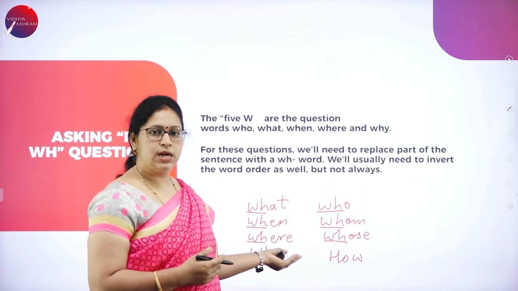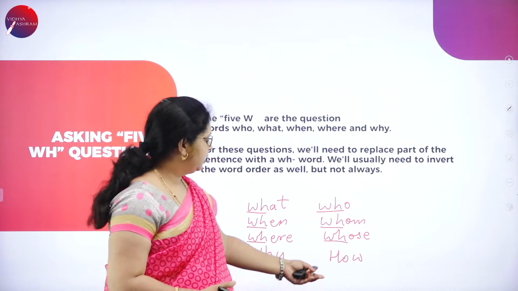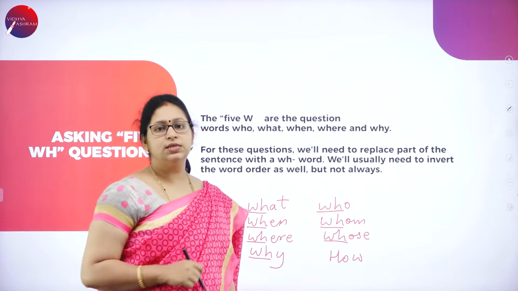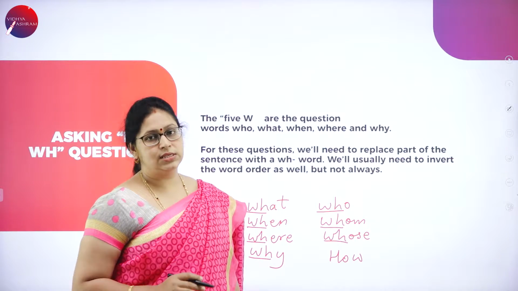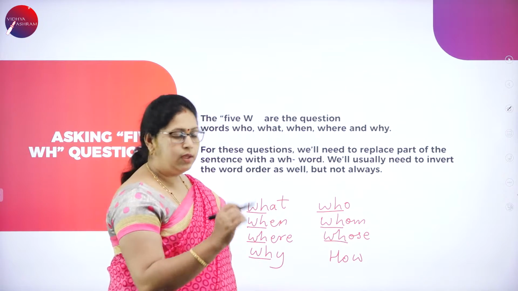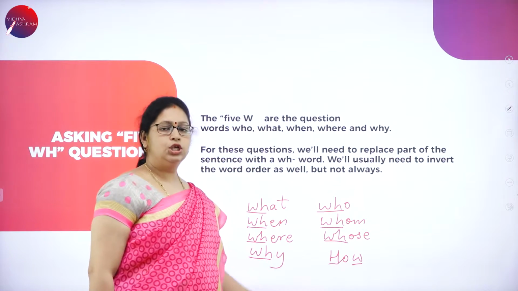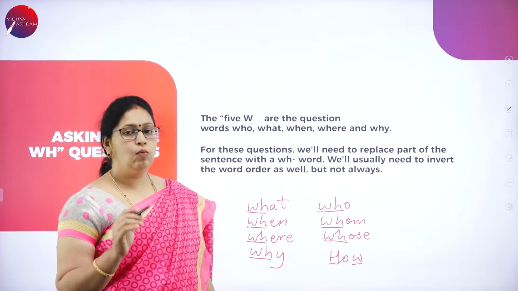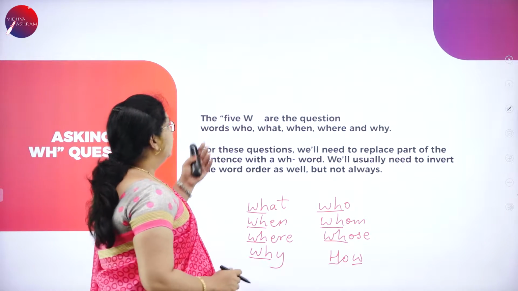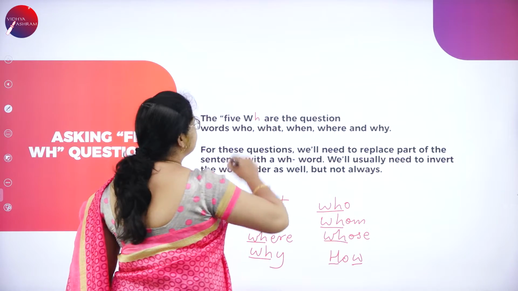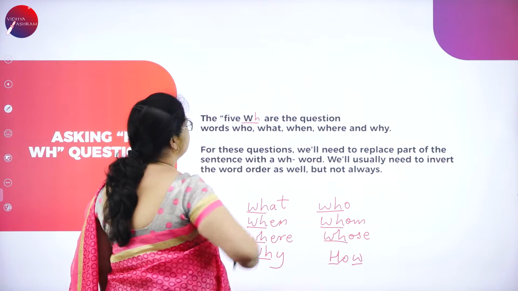Okay, what, when, where, why, who, whom, whose. All these are starting with WH in the beginning. Why not how? Then how can we consider it as a WH question? Yes, we have W and H in this question, but not in the same order, not at the beginning. So this is also considered as one of the WH words. Okay. So let us start with 5 WH words or WH questions.